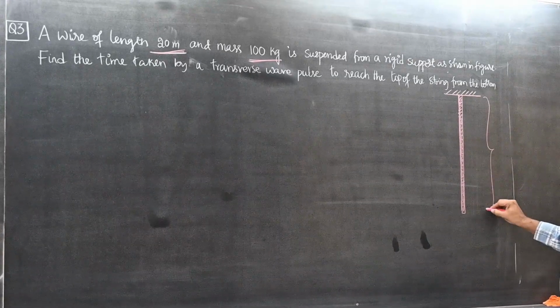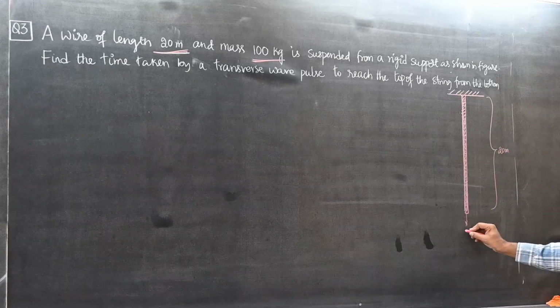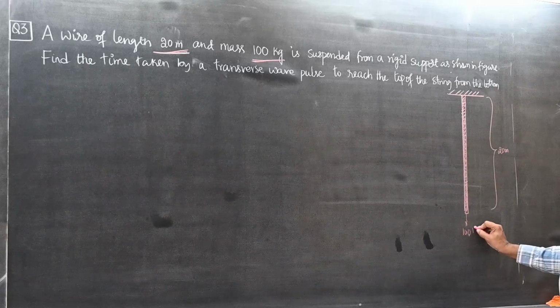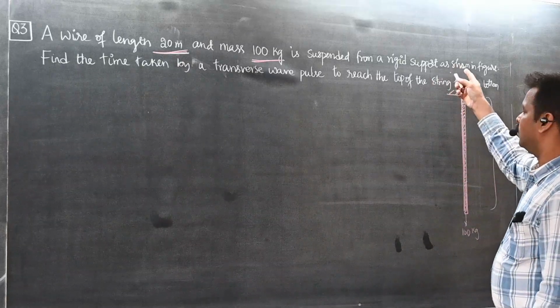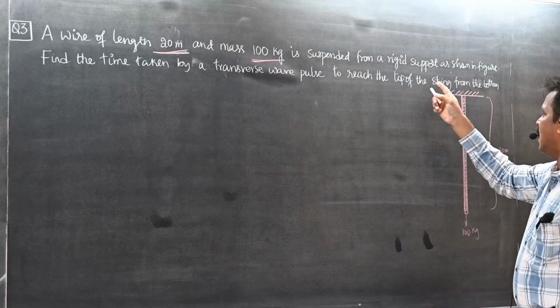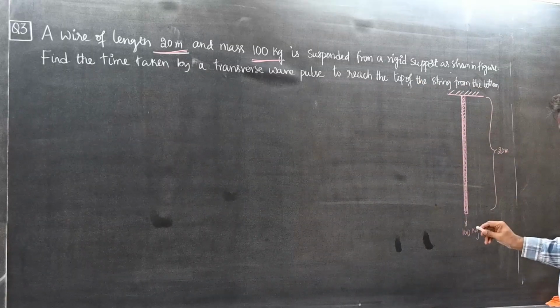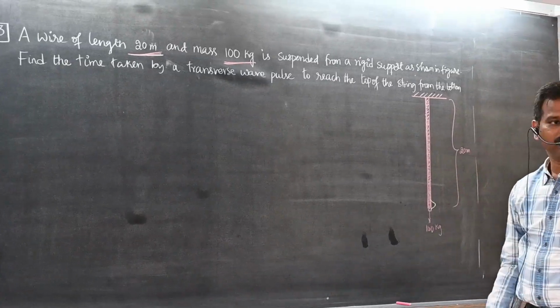What is the length of this string? 20 meter. What is the mass of this string? 100 kg. Now, find the time taken by the transverse wave pulse to reach the top of the string from the bottom. Let us say one transverse pulse is created here.